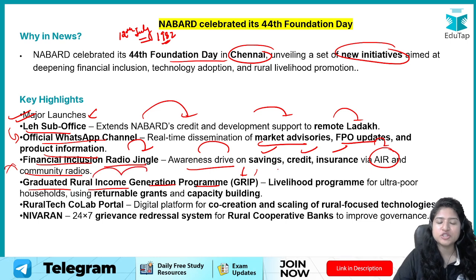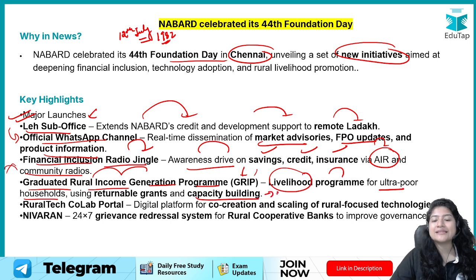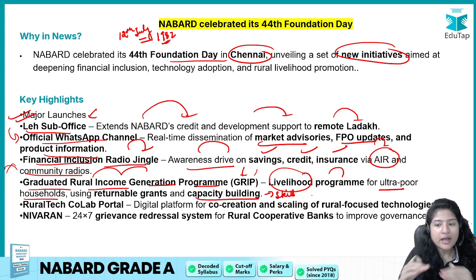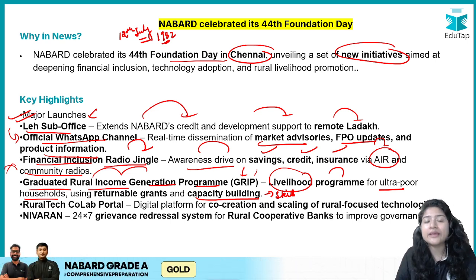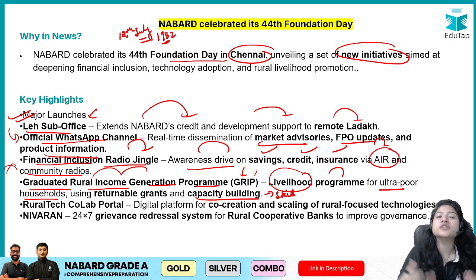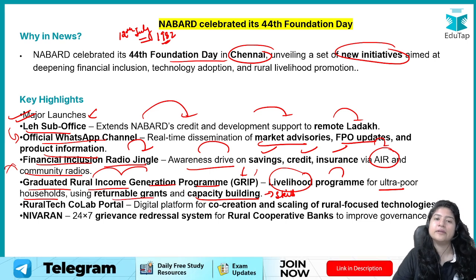It's a rural income generation program, livelihood program for the ultra poor household, to make them, देखो, what is the meaning of capacity building? It means skill development. ठीक है, तो what will happen under this? The ultra poor household that exists in rural part, they will be taught something so that they can do at least something and make livelihood out of it. So for that, income generation program will be run, ठीक है, using returnable grants and capacity building. ठीक है, so very important, very good initiative.